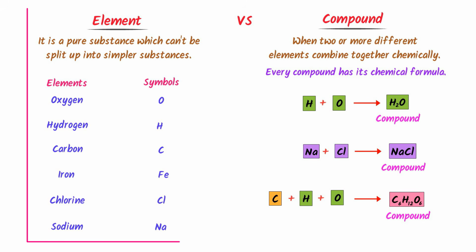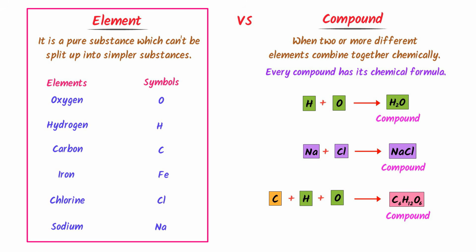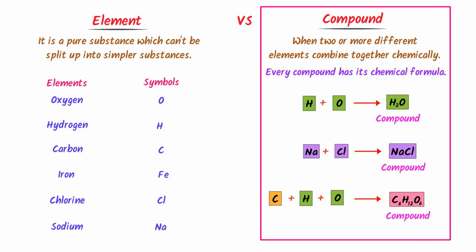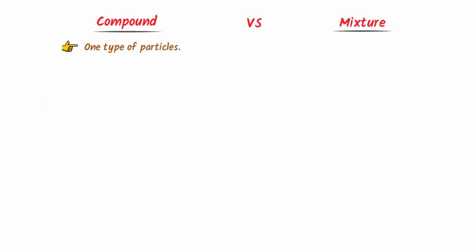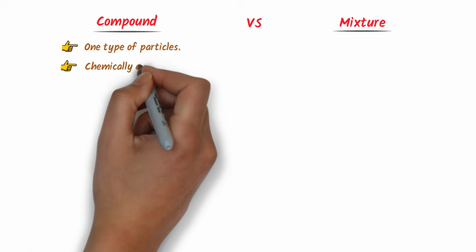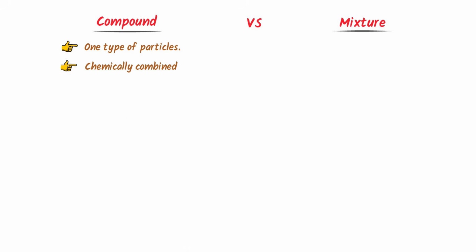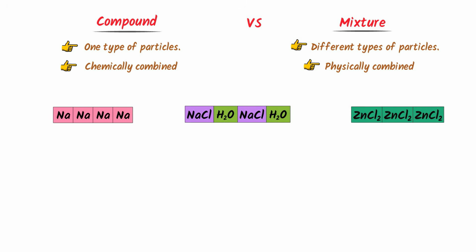Thus remember that element cannot be split up into simpler substances by any chemical or physical process, while compound is made up of two or more than two different elements when they combine together chemically. Now the second important question is, how can we differentiate between compound and mixture? Well, we know that compound is made up of only one type of particles. Secondly, particles are chemically combined together, while mixture is made up of different types of particles, and particles are physically combined together.